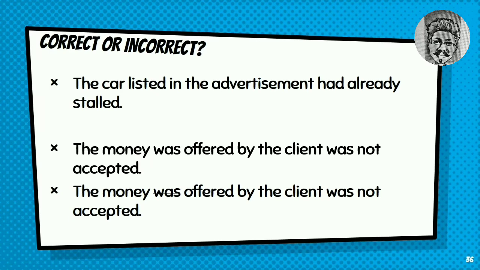Okay. I have some examples. Let's analyze whether they are correct or incorrect. Number 1. The car listed in the ads had already stalled. Please analyze. Is there any subject? Yes, the car is the subject. Does this sentence have a verb? Yes. Had already stalled is the verb. Therefore, this sentence is correct.